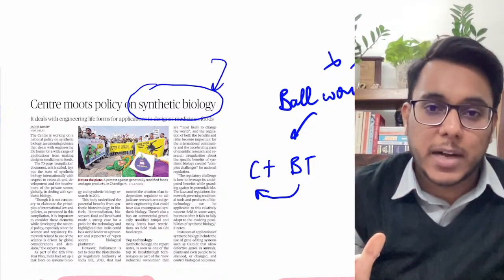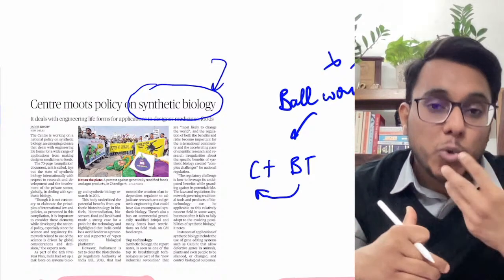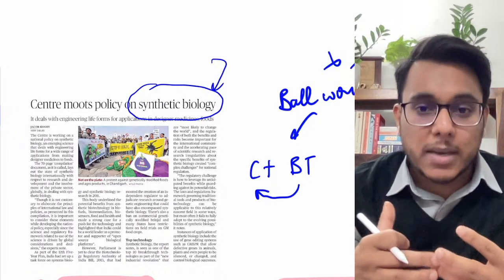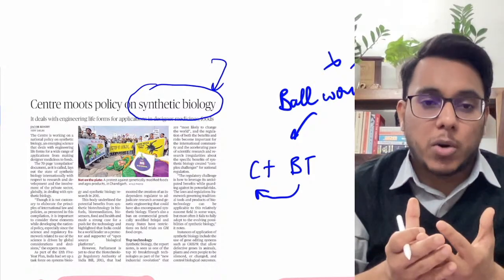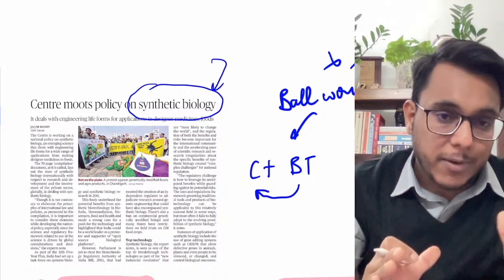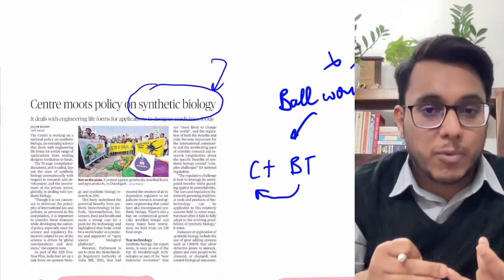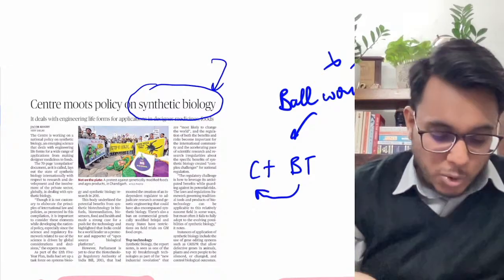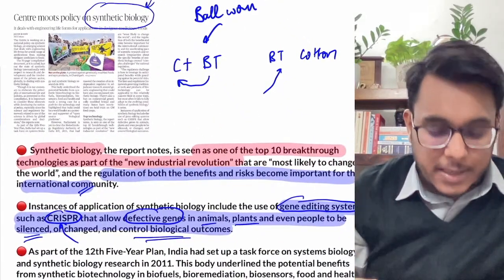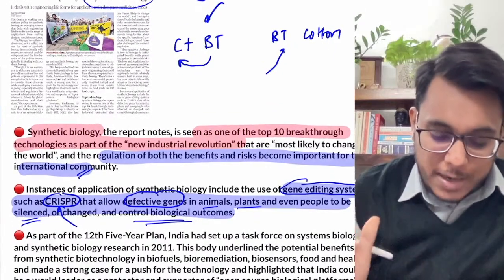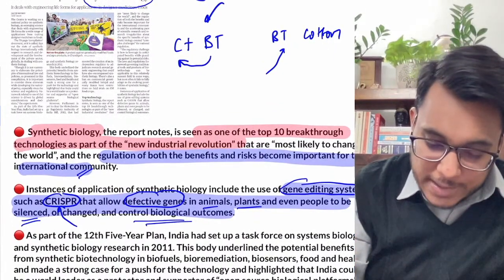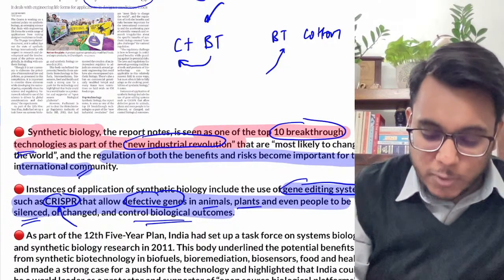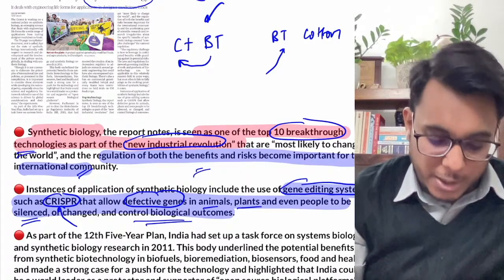There are many different kinds of applications where we re-engineer biological processes, and we use different biological organisms in a different, mutated way, to achieve different advantages. Advantages in industry could be there, advantages in the food system could be there. Clear? So we needed to develop synthetic biology. It has been provided that synthetic biology is one of the top 10 breakthrough technologies seen in the new industrial revolution. There are a lot of benefits that come from such things.